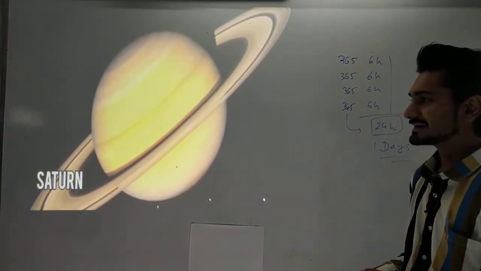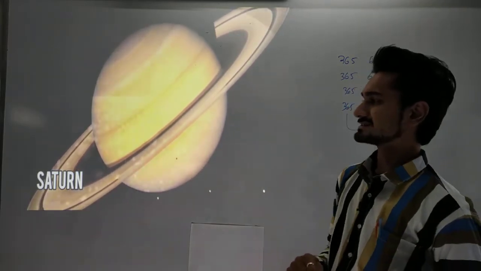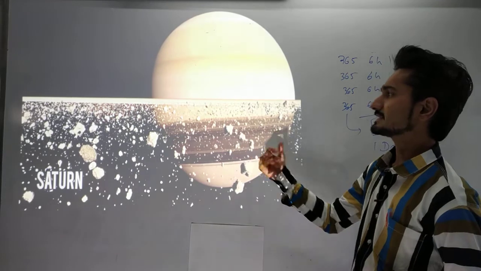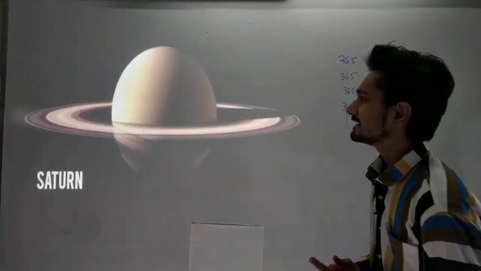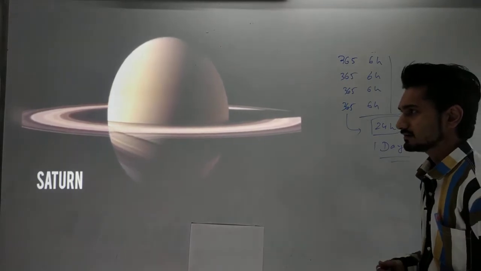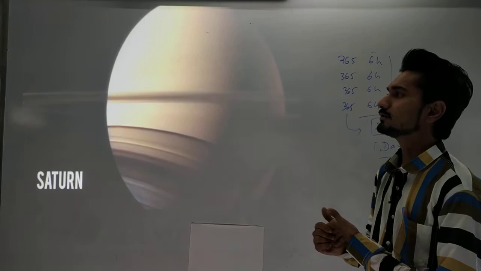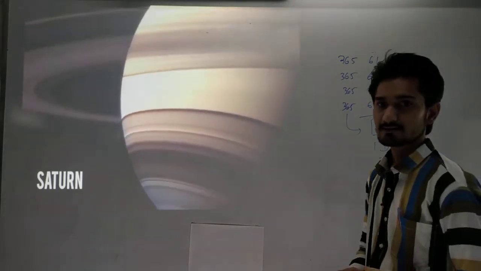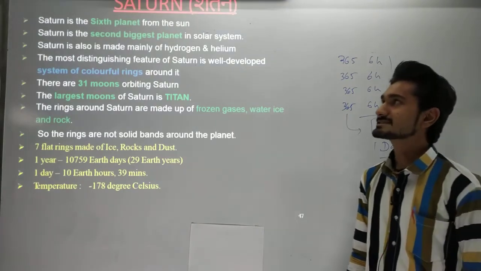Let's discuss the planet Saturn. This is the most beautiful planet in our solar system because it has the rings that you can see here. These are the rings presented around Saturn, and they give a much more beautiful scene to Saturn. Okay, we'll discuss Saturn.